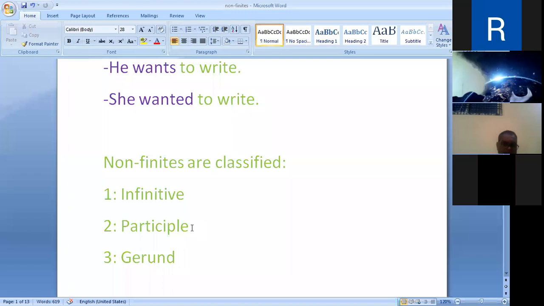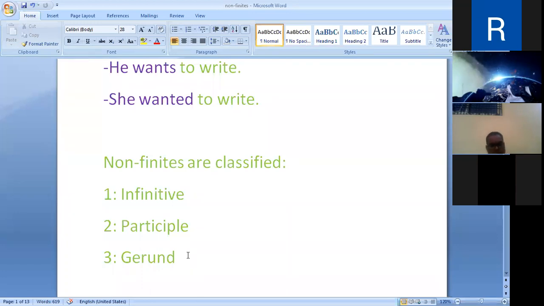And now let us come to the gerund. I love reading books. Reading books is a good habit. Remember these two sentences.